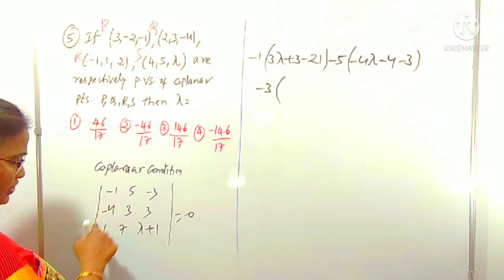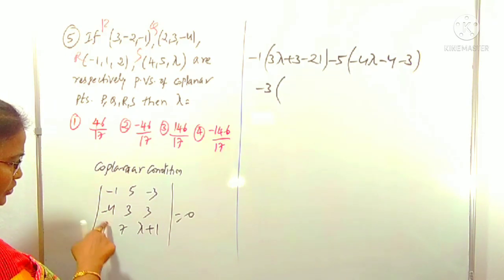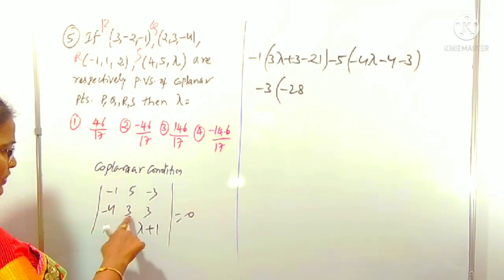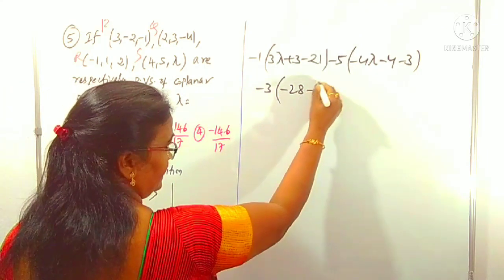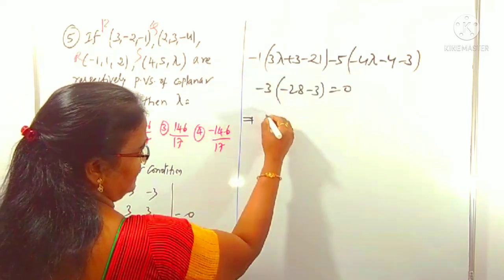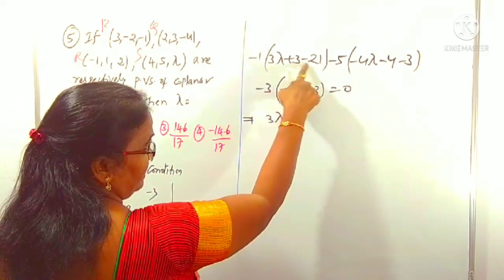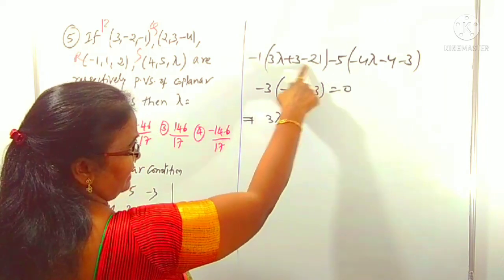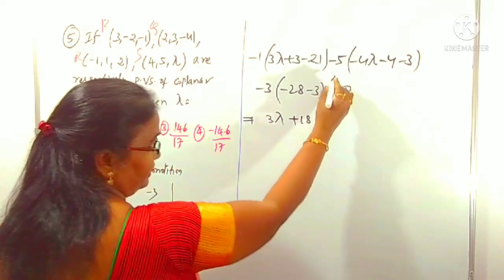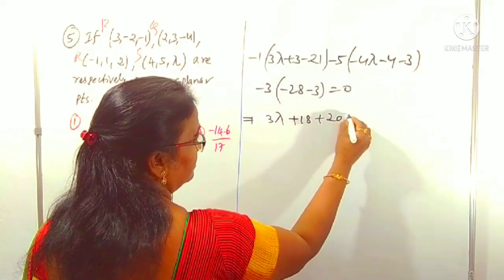We can concentrate on this. 7 into −4 is −28. And 1 into 3, 3 with −3 is equal to 0. By simplification this is −3 lambda, 3 − 21 is −18, so plus 18. Here 5 into 4, 20 lambda.